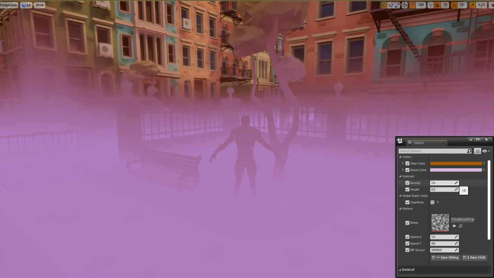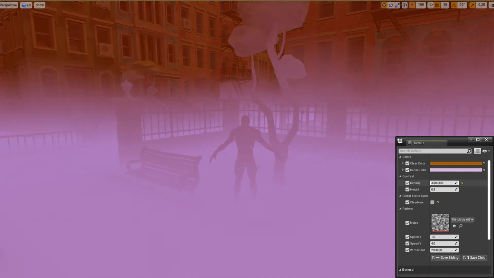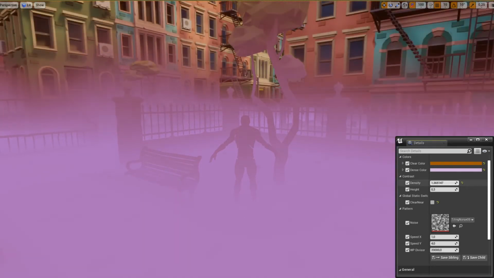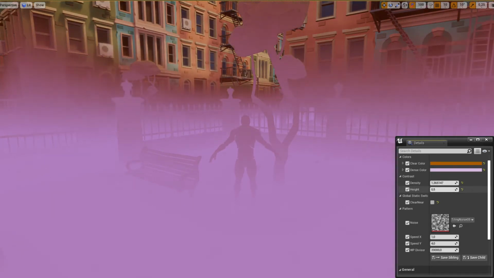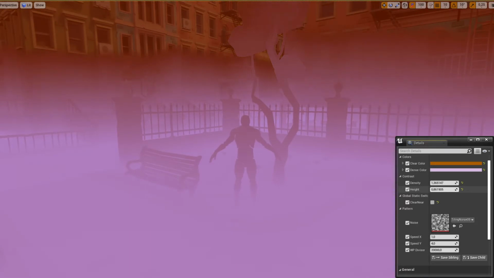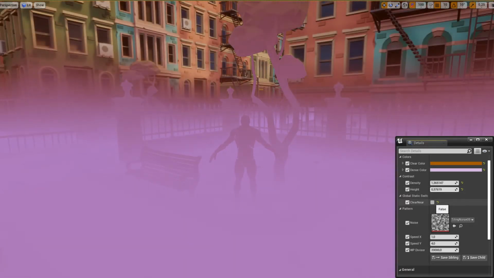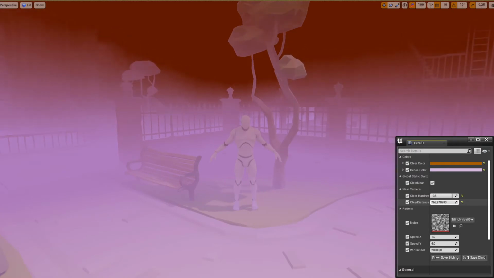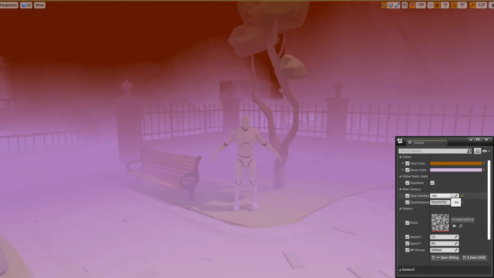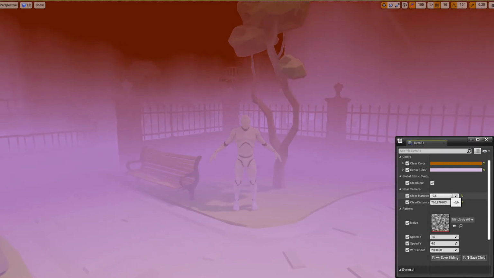The density controls the quantity of sand in the air, while the height controls the height the sand reaches. The clear near value allows the user to choose between having clear visibility near the camera or not. The clear hardness allows the user to control the gradient if clear near is true.